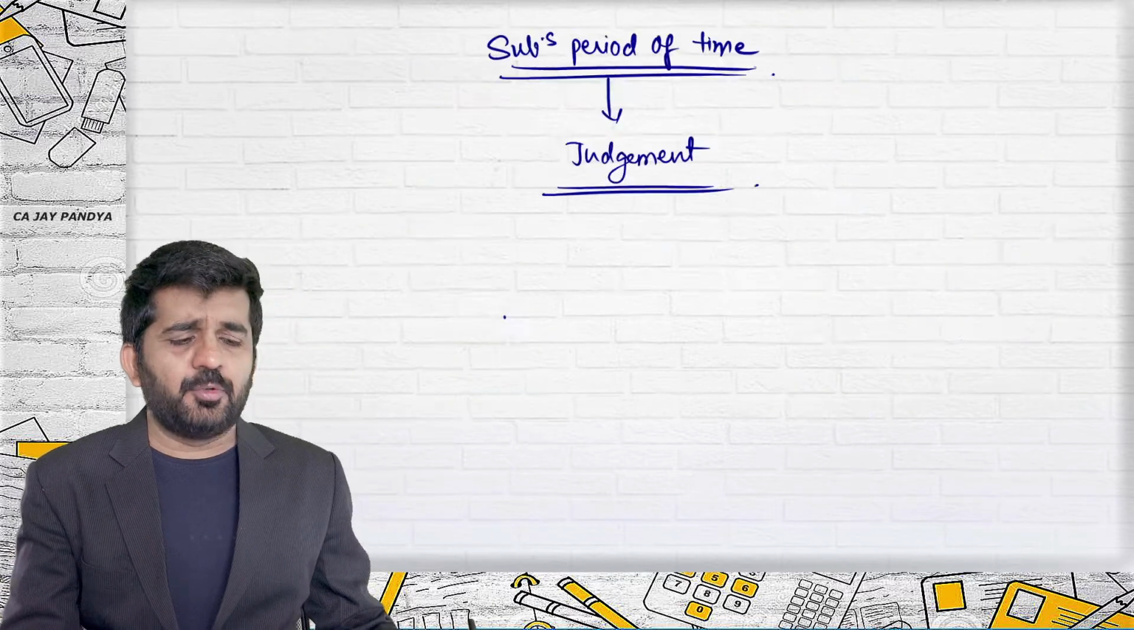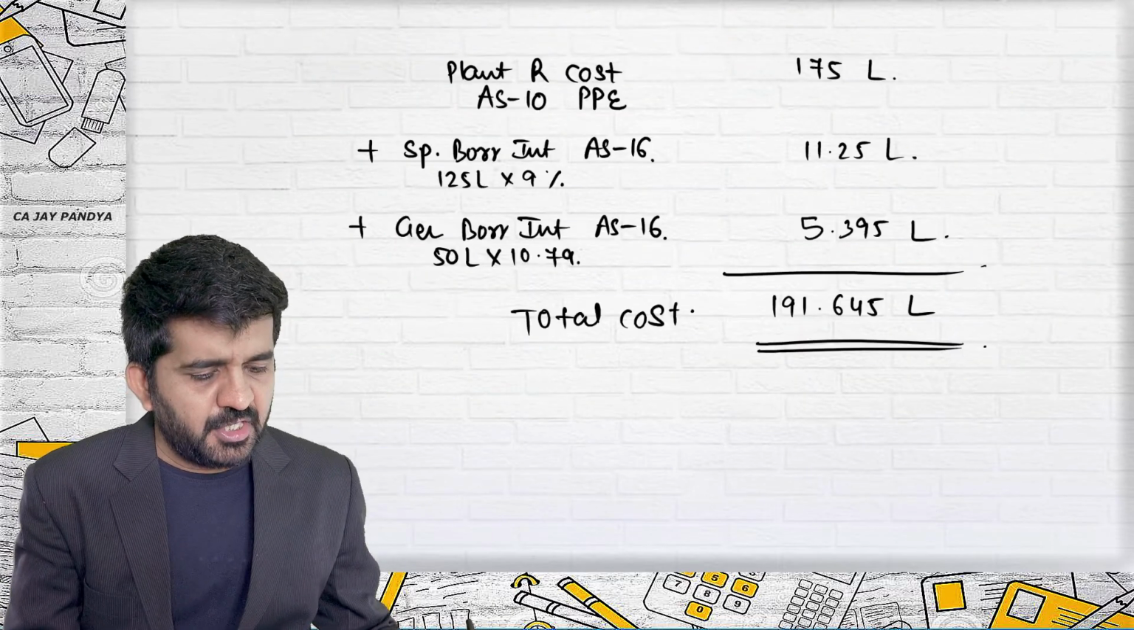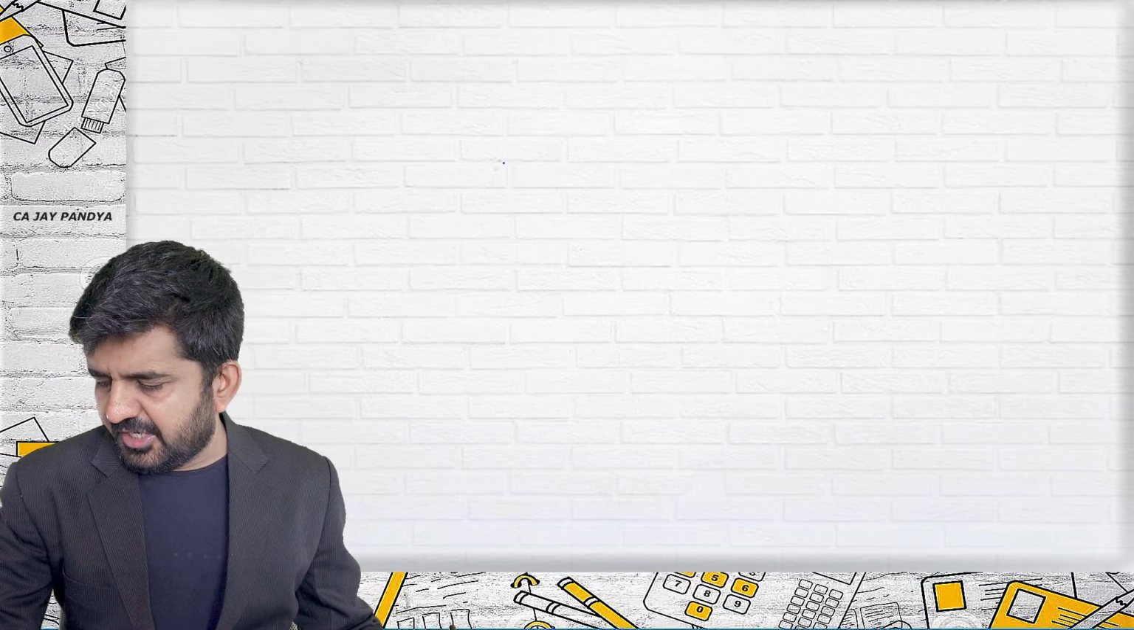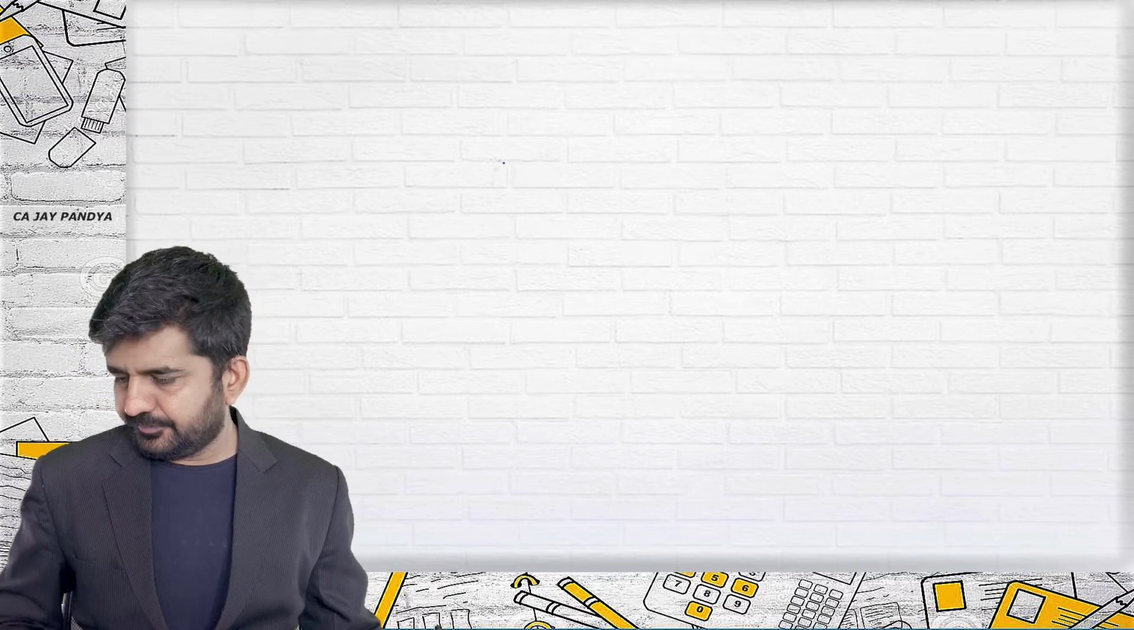We were doing some of the questions of borrowing cost, and we will be continuing with those questions. One important question we are doing is question number 23. A good question. Ayush Limited. I hope all of you have your books open, and it is on page number 19.9. Question number 23. Ayush Limited began construction of a building on 1st January.